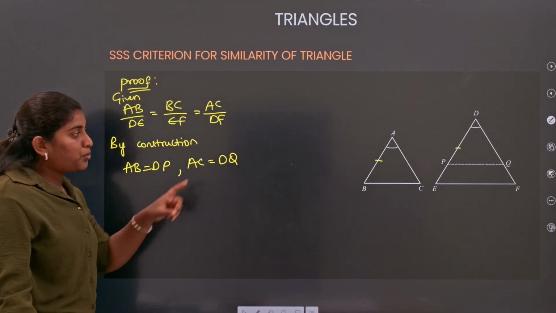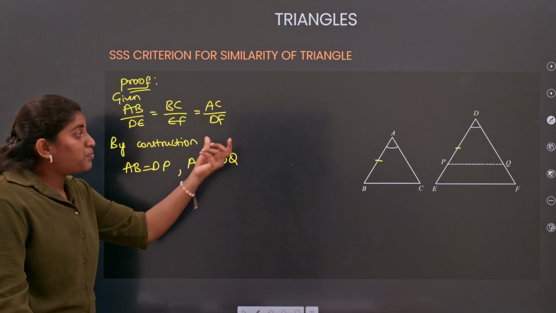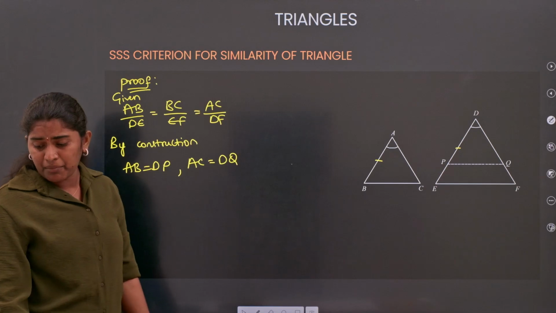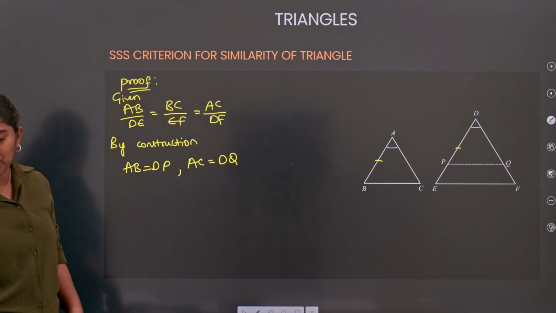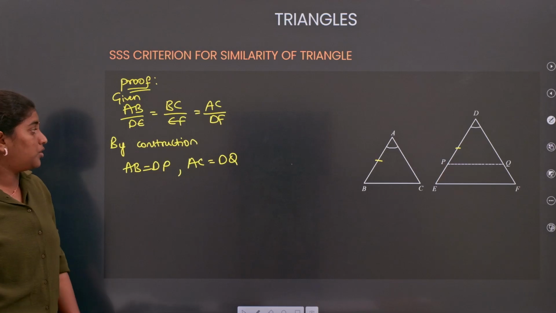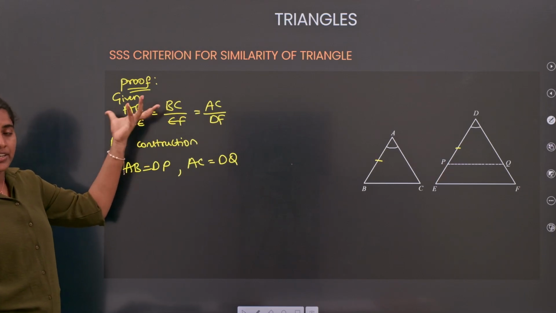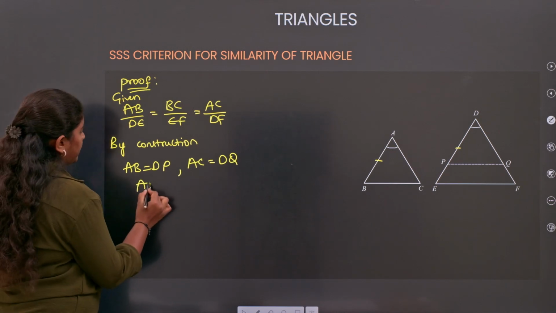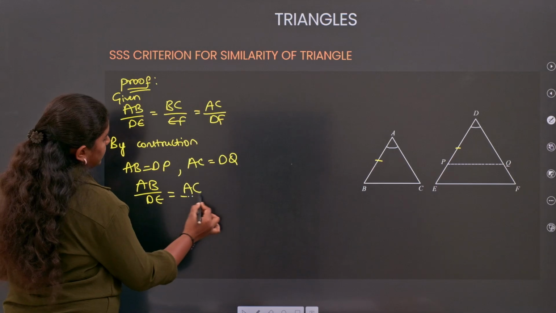So, how can we prove that ABC is congruent to DPQ, or that DPQ is similar to your DEF? Any idea from anyone? No idea. Okay, take the given conditions only. So here I am taking AB by DE equals AC by DF.